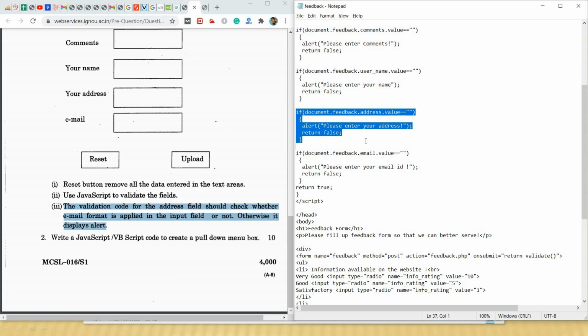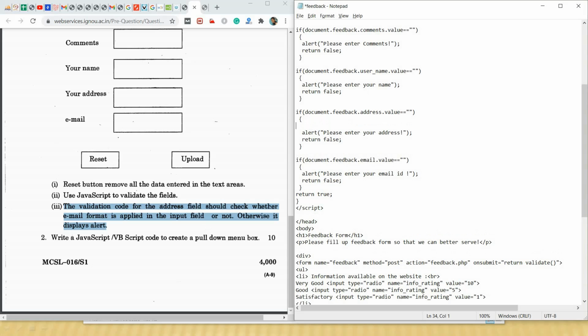This is our address validation part. We will implement it here. Inside the address validation code, we will write our email verification code.